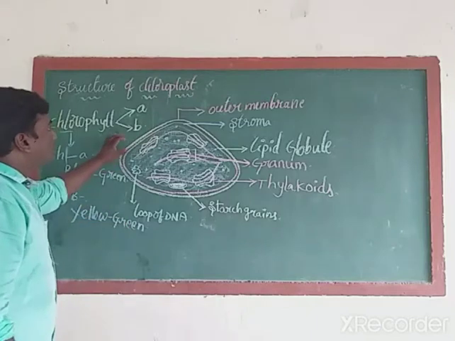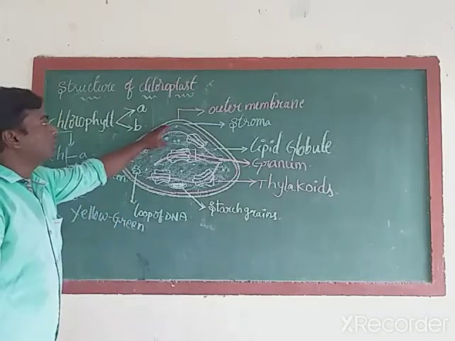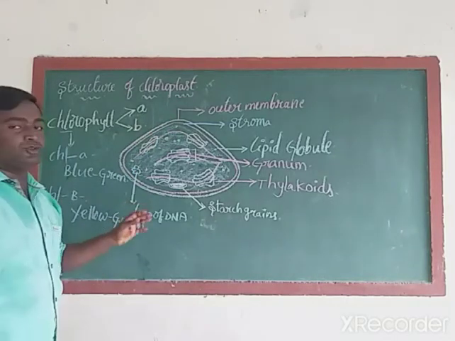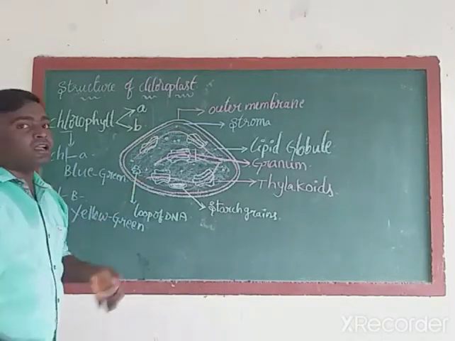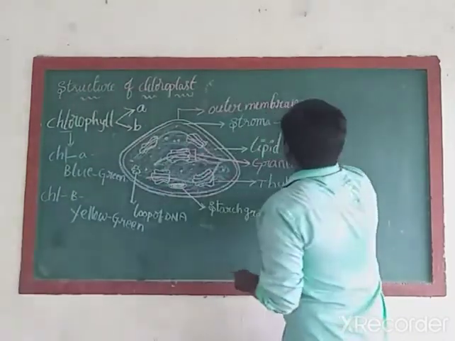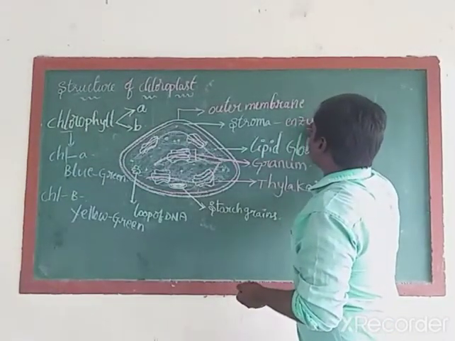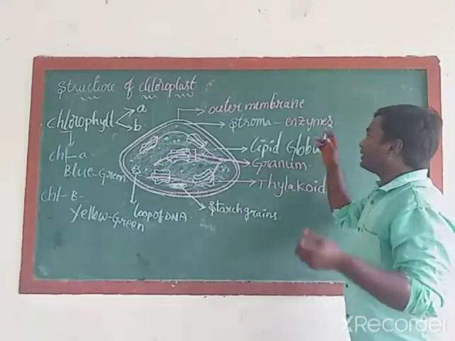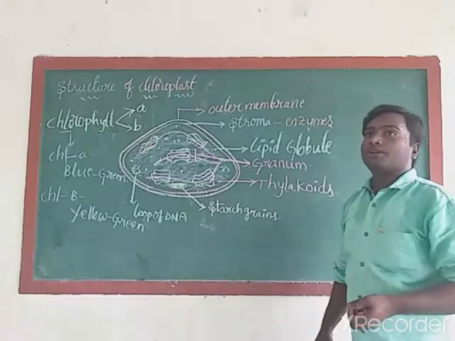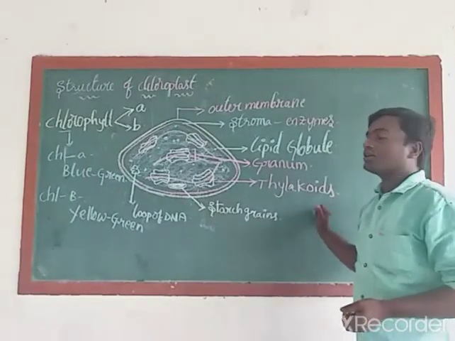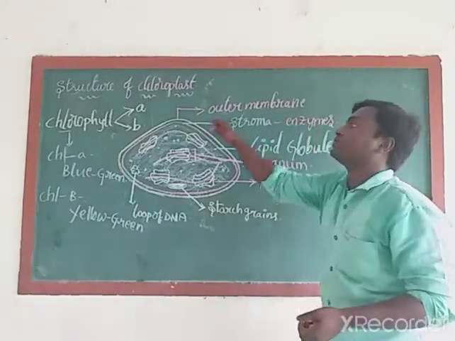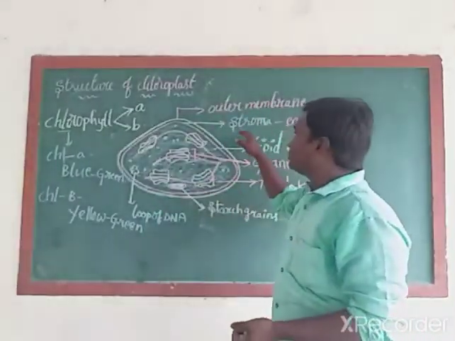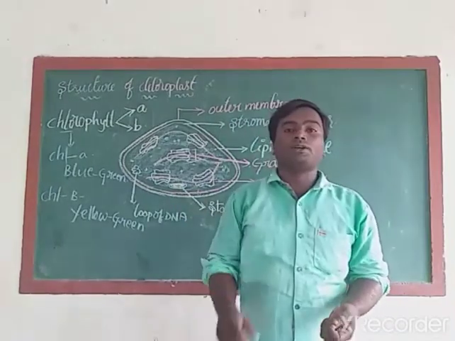Next, if you observe the stroma, we already call this the middle membrane. The middle membrane contains a fluid-like material that is called stroma. This stroma contains enzymes which are useful for photosynthesis. Because of the presence of enzymes, this stroma is responsible for the enzymatic reactions. And this stroma is useful to convert glucose into starch.